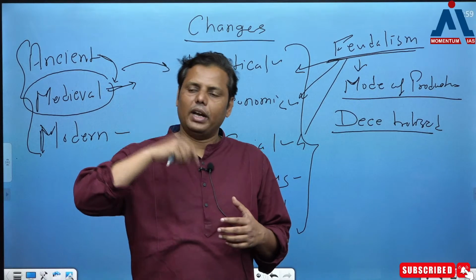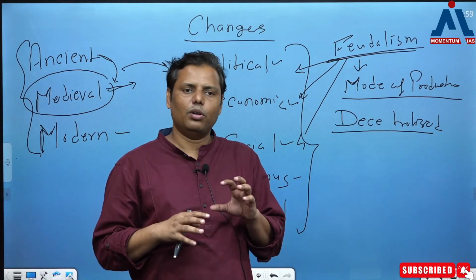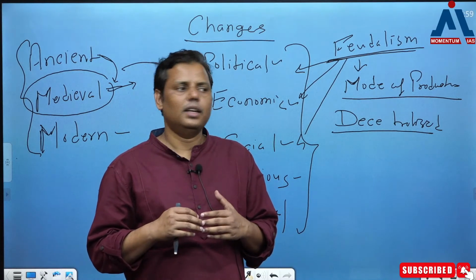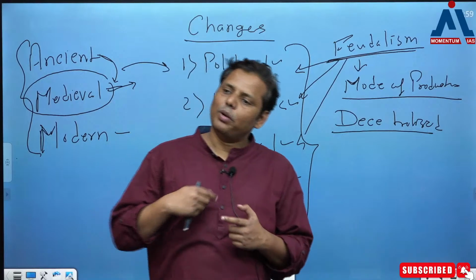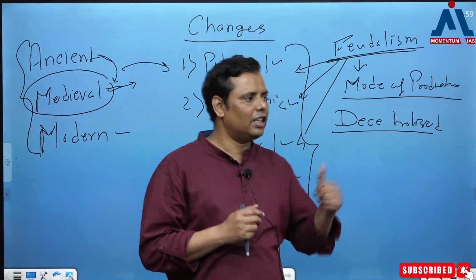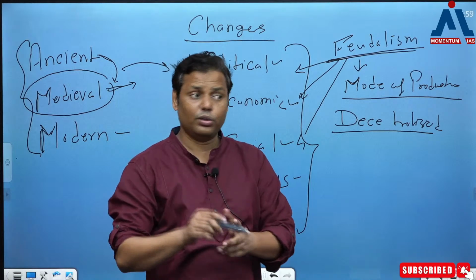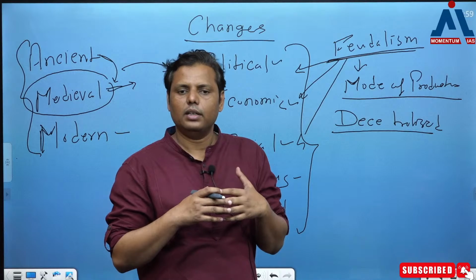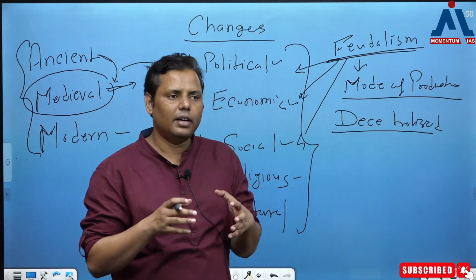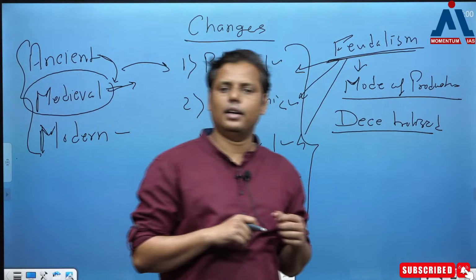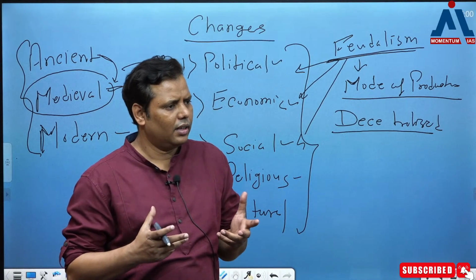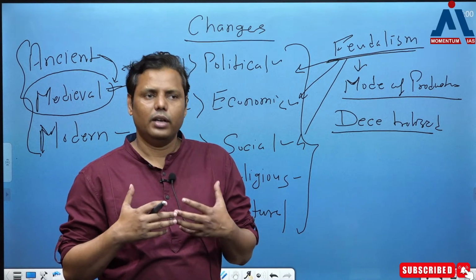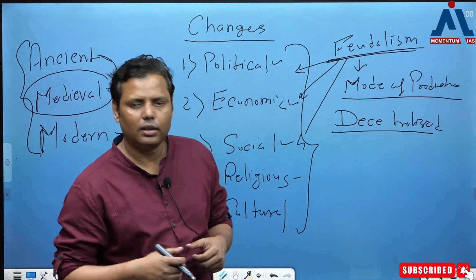But then when it comes to feudalism, it's not indicating centralization, rather it is clearly indicating decentralization. So the moment it comes to medieval, the first thing with respect to polity that you need to keep in mind is that the polity in this medieval period is a decentralized polity, where the powers were not completely concentrated in the hands of the king. Rather, it is distributed among some other people also, and this is how it's a decentralized polity. That is one important feature, right?